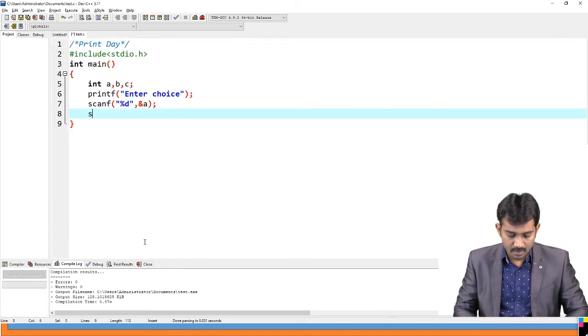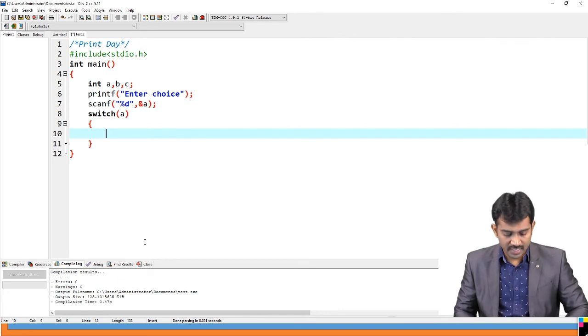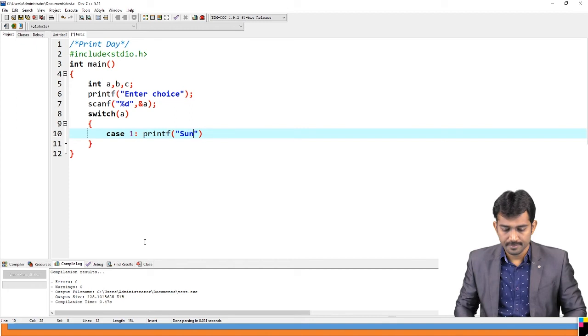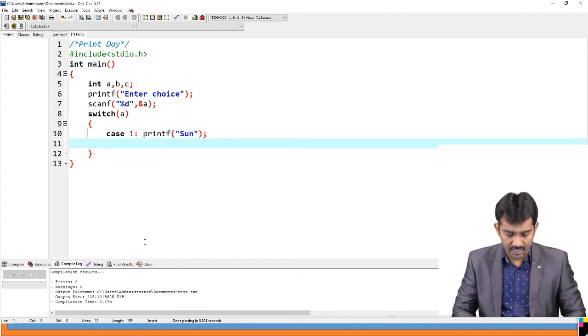Switch of a is the choice. First, case 1. 1 means you should print Sunday. After this, you should use break.